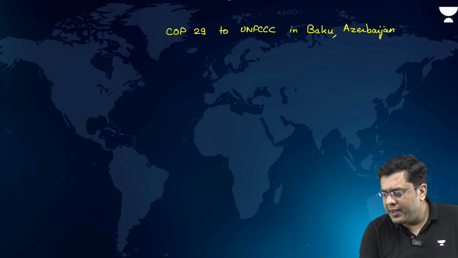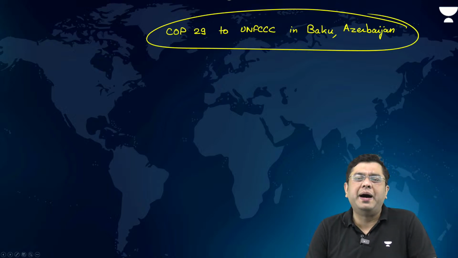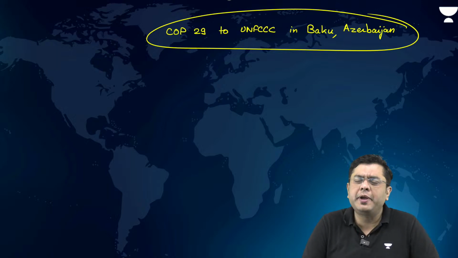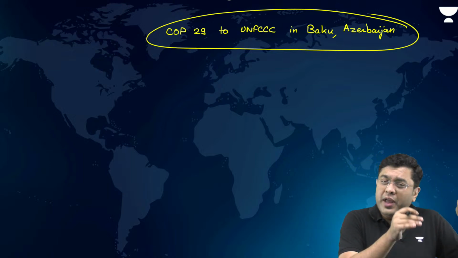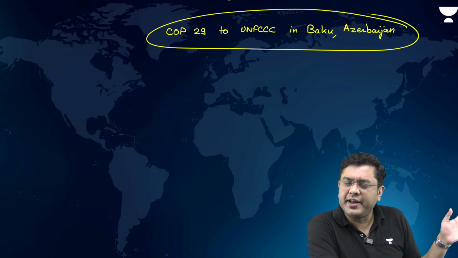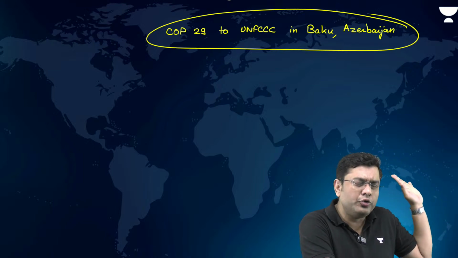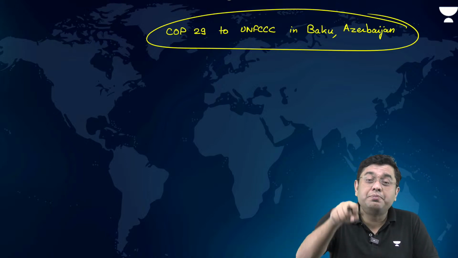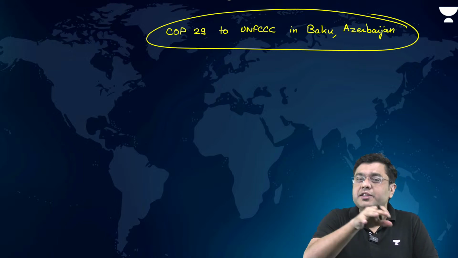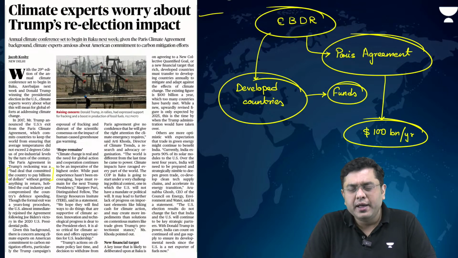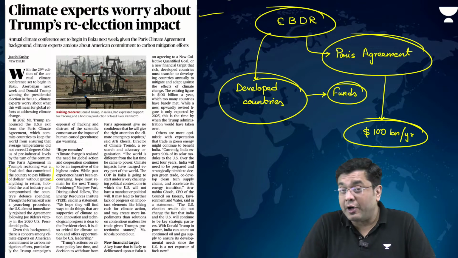Now, we have talked about it earlier as well, that this Conference of Parties is already mired in a lot of controversy with regards to whether any country is going to take any action or not, because many of the developed countries were putting their hopes on the table that if the US election decides to put Donald Trump back in power, nobody has to pay any money because the US is not going to put money. Being the developed country of the world, being the largest economy of the world, that is one of the obligations that the US has to play. So that is where the US is found to be wanting.